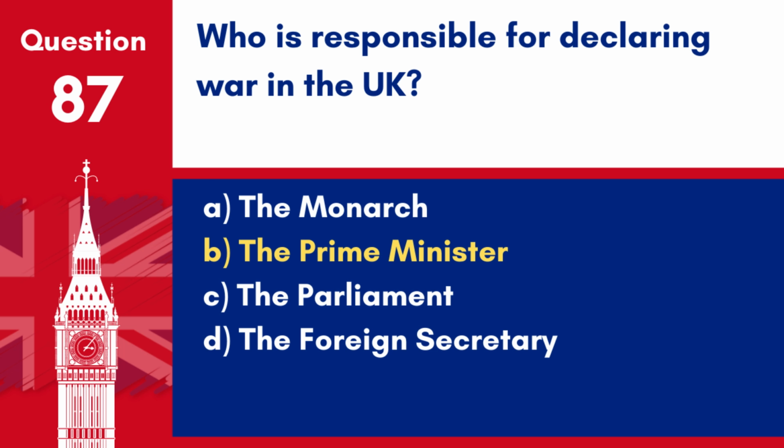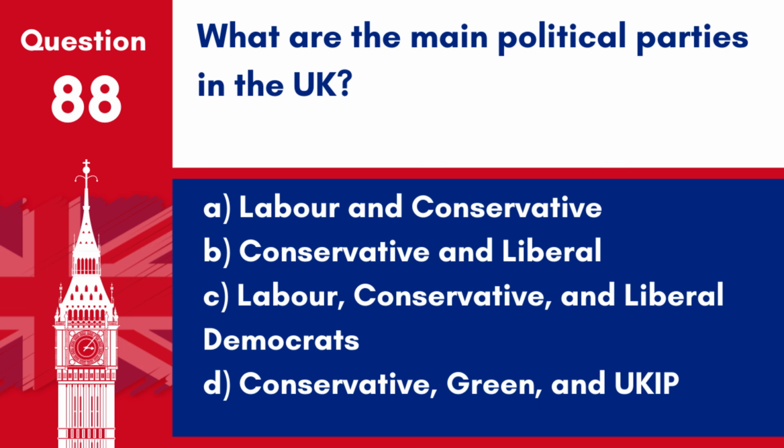In the UK, the Prime Minister holds the responsibility to declare war, usually with the support of the Cabinet and by convention, the approval of Parliament. Question 88. What are the main political parties in the UK? A. Labour and Conservative. B. Conservative and Liberal. C. Labour, Conservative and Liberal Democrats. D. Conservative, Green and UKIP. Answer: C. Labour, Conservative and Liberal Democrats.